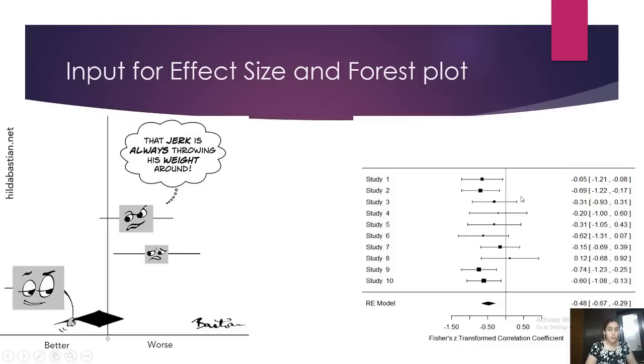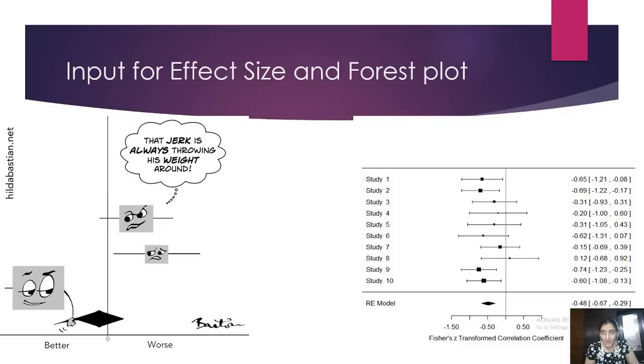Another thing which the forest plot tells you is this diamond that you see, and on the right side you see minus 0.48. What is this? This is your actual effect size for those 31 studies taken together. Consolidated, cumulated effect size, weighted effect size, or we also call it summary effect, or weighted effect size of all these papers taken together.